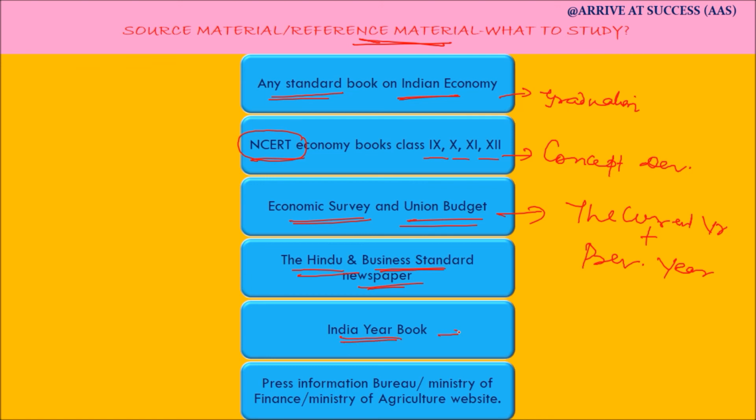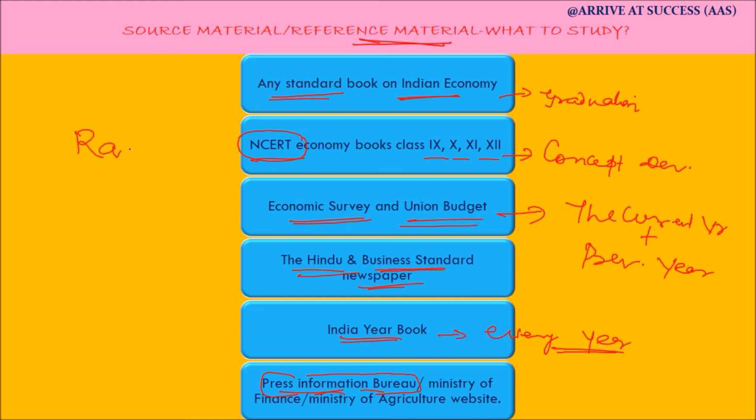And one can also study India Yearbook, which is published every year, although 90-95% of the topics are the same year after year, and only 5% updation is there. Apart from that, a candidate has to refer to Press Information Bureau articles as well as Ministry of Finance announcements and Ministry of Agriculture website.